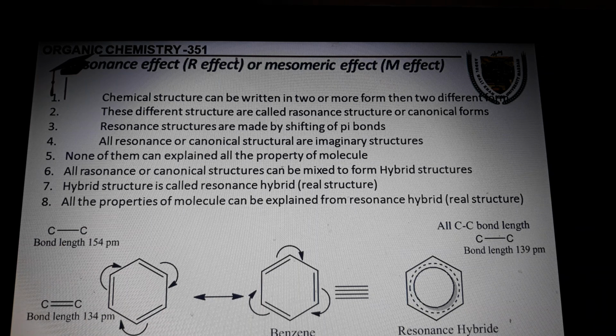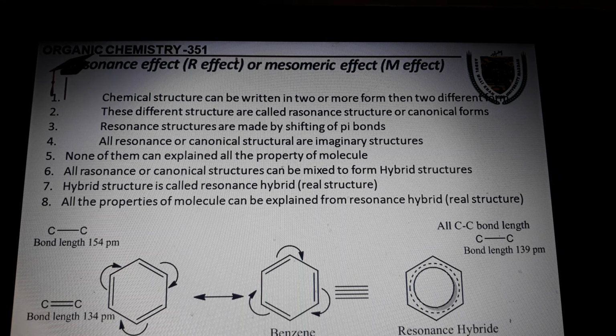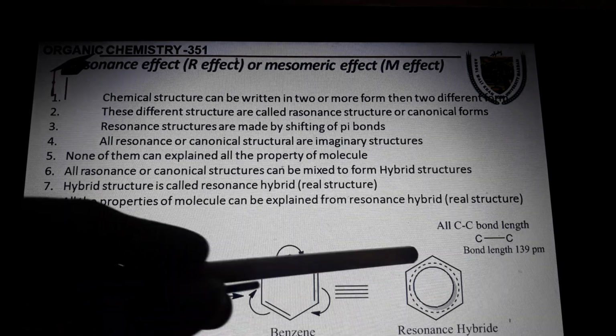But when they analyzed the bond length of the benzene ring, it is 139 pm. All carbon-carbon bond lengths in the benzene ring are 139 pm. So it is a resonance hybrid. So all resonance or canonical structures can be mixed to form a hybrid structure.